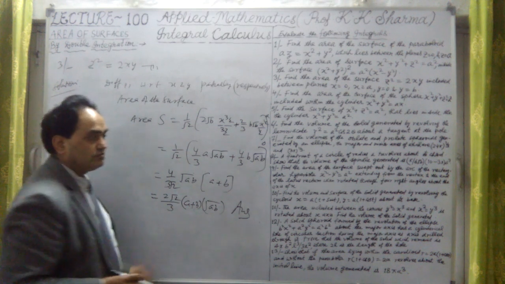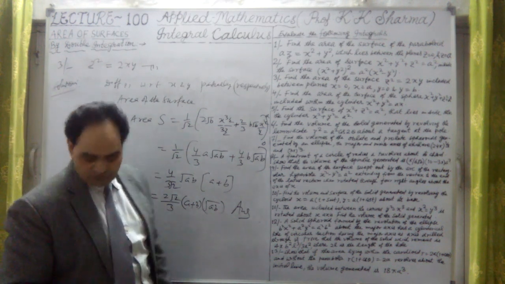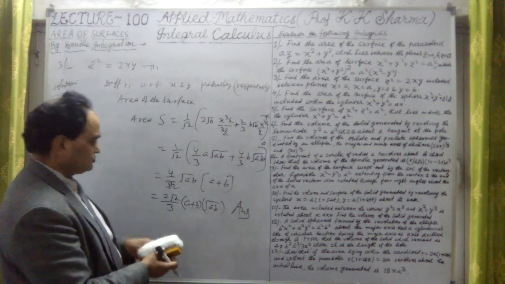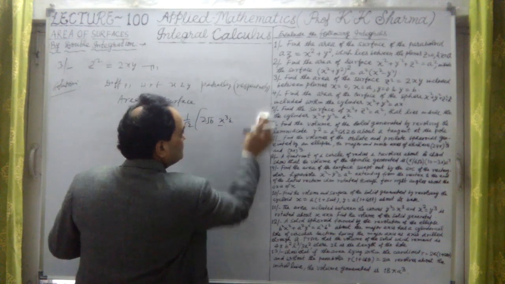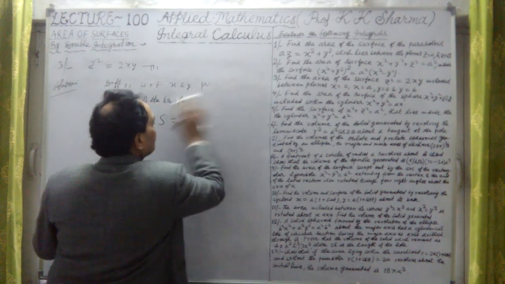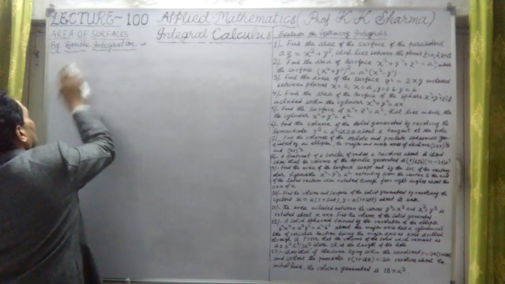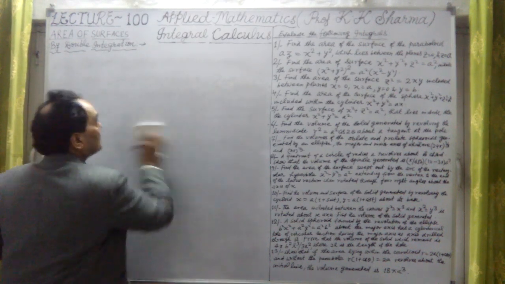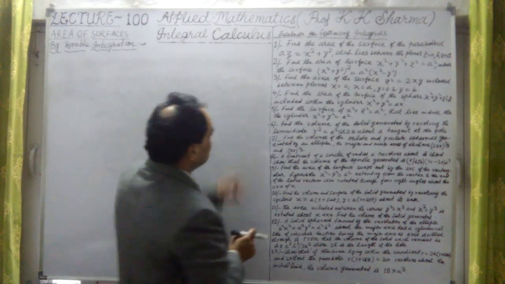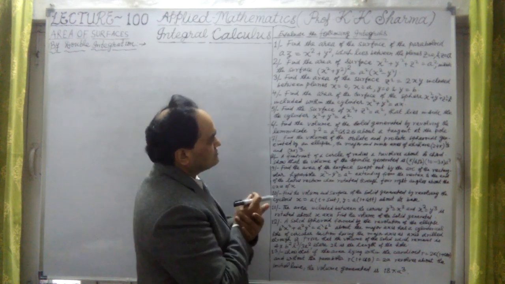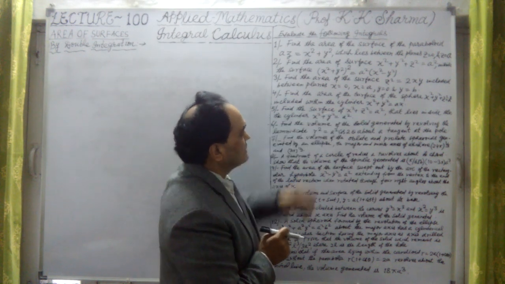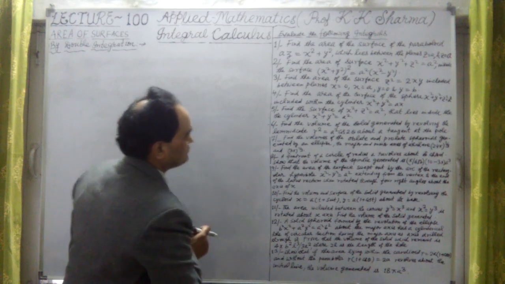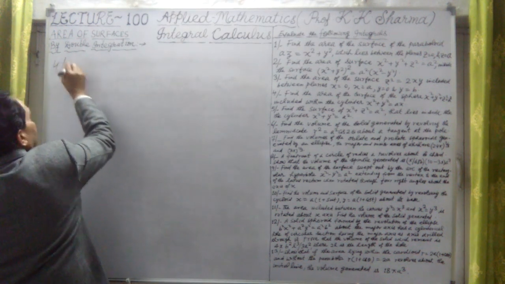Question number 3 we have now completed. But the question number 4, let me talk about it. Now question number 4, what does it say? Okay, question number 4 says, let me check it. Now it says, find the area of the surface of the sphere x square plus y square plus z square equal to a square included within the cylinder x square plus y square equal to ax. Okay, here question number 4.